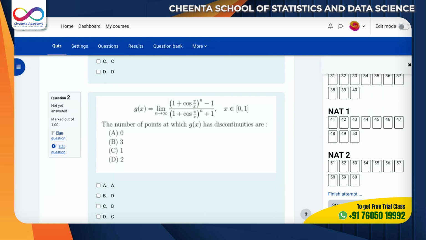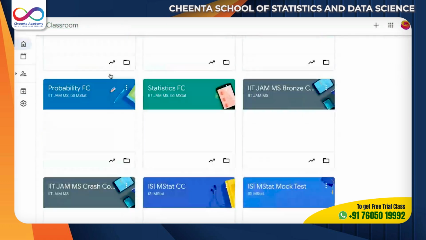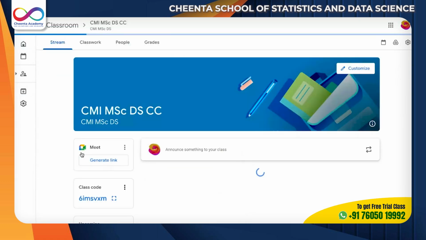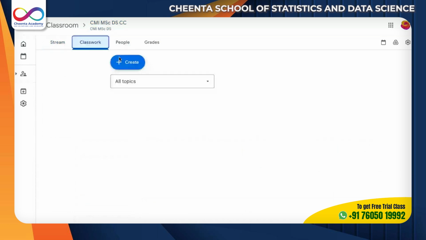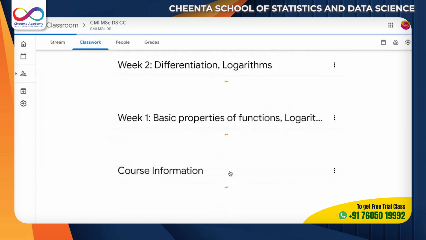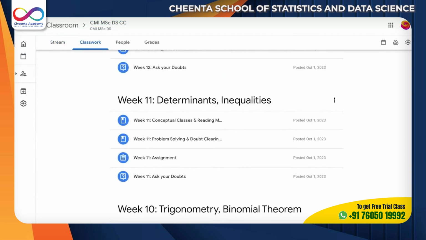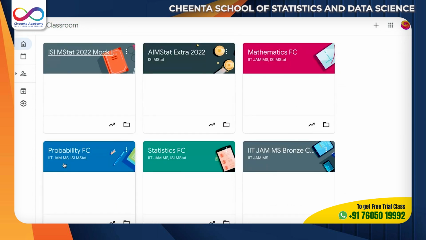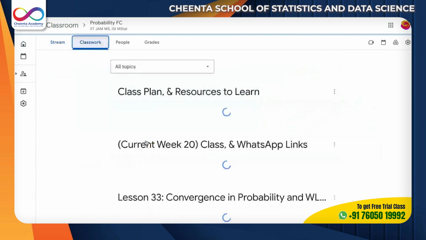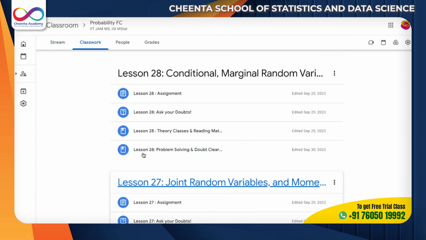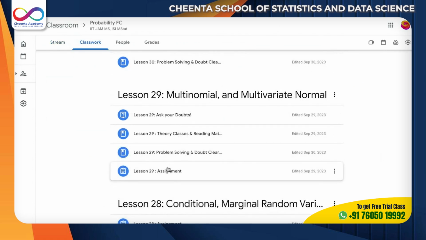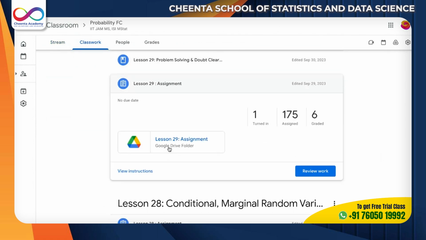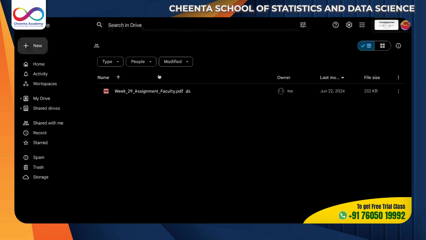Same for CMI. If you go to the CMI crash course, same thing, you have a weekly plan. Now these quizzes and mock tests are extra, both for IIT and ISI. If you observe, let's go to probability and a random week, say this week. If you go here, you will have an assignment like this.